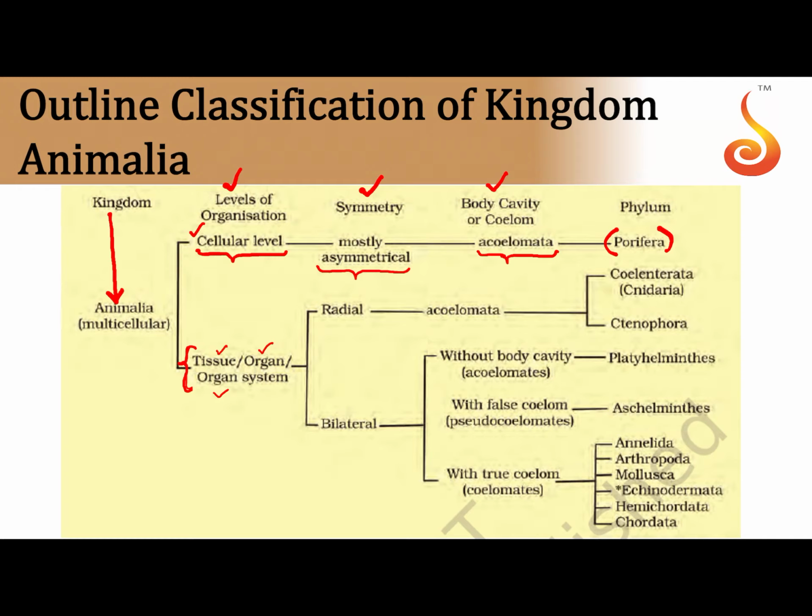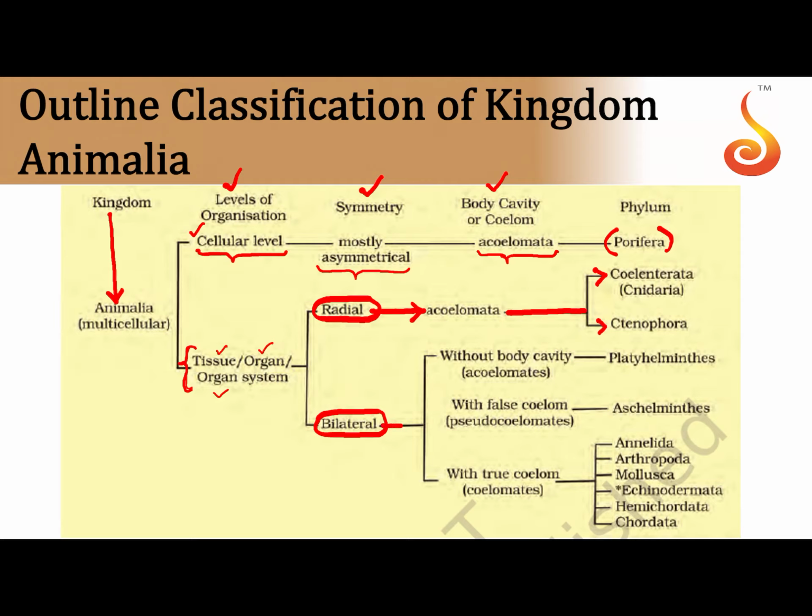The second level of organization, I told you, we have grouped tissues, organs, and organ systems together. Organisms belonging to either of these levels of organization can be grouped into two broader categories based on their symmetry: those which exhibit radial symmetry and those which exhibit bilateral symmetry. And animals which exhibit radial symmetry, those which don't have a coelom, acoelomata, there are two phyla. One is called phylum Coelenterata and one is called phylum Ctenophora.